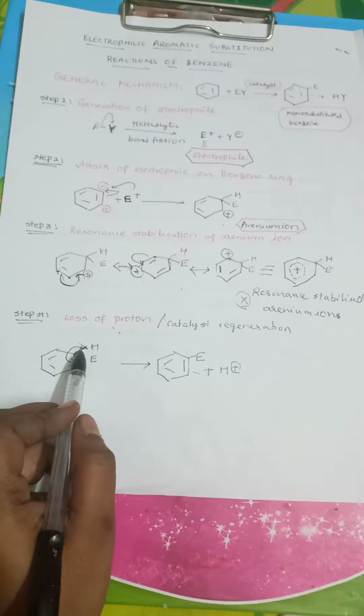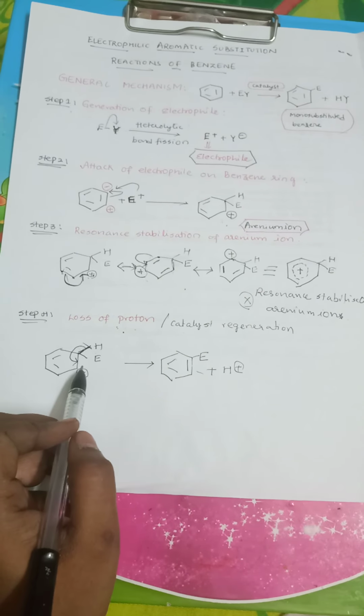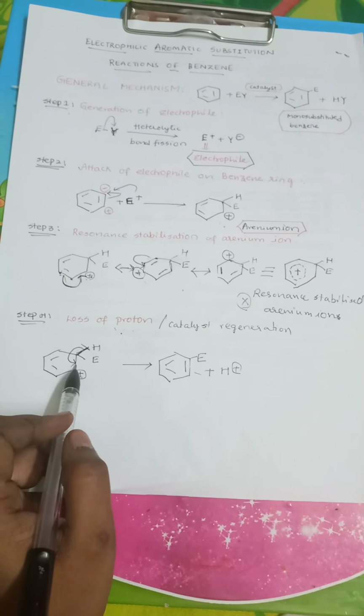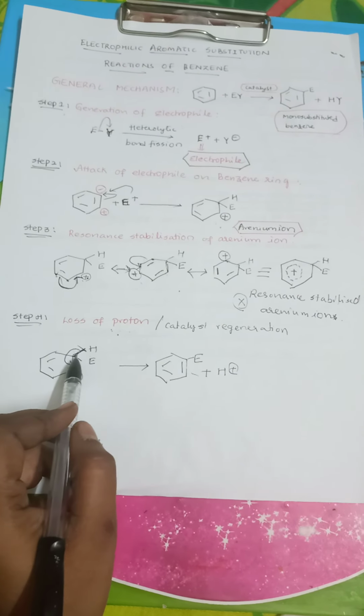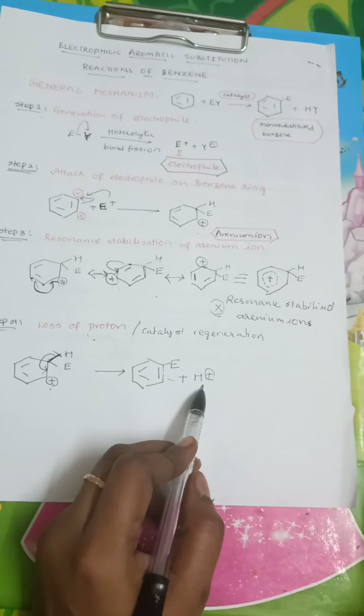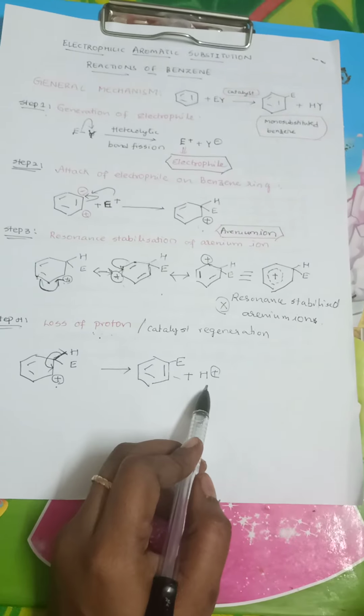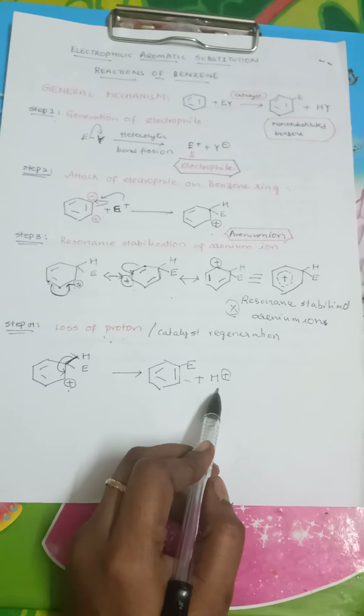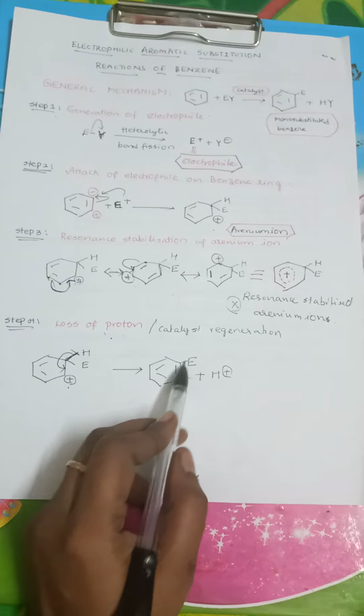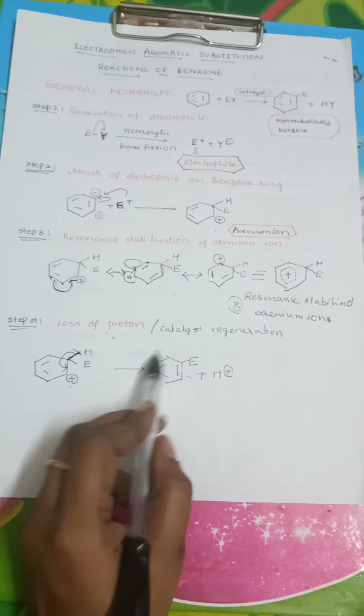This is how the loss of proton occurs. The C-H bond migrates into the ring where a new double bond will be formed here, and since there is no more bond between carbon and hydrogen, the proton, that is hydrogen with its positive charge, will be eliminated, and successfully the electrophile will be substituted in place of your hydrogen on your benzene ring to give you the mono substituted derivative of benzene.